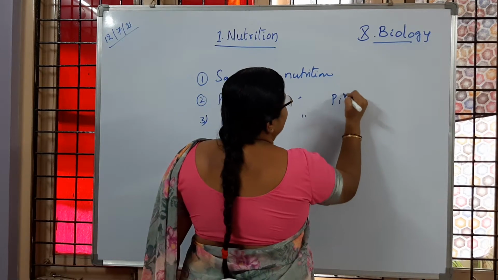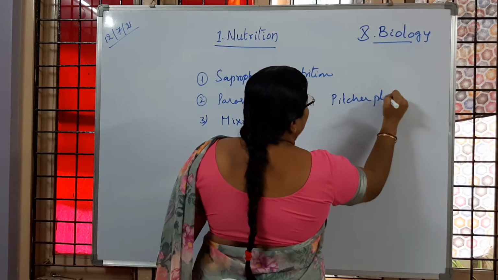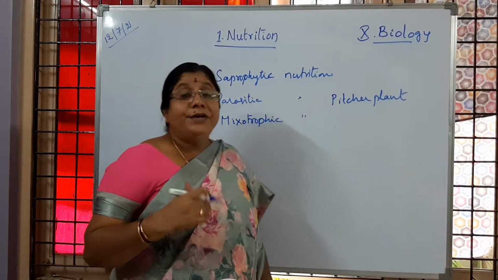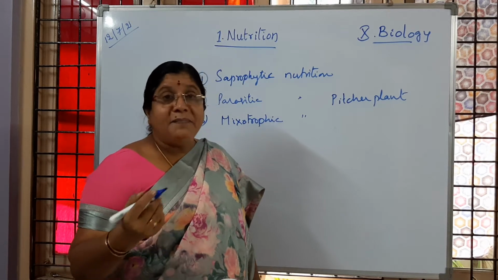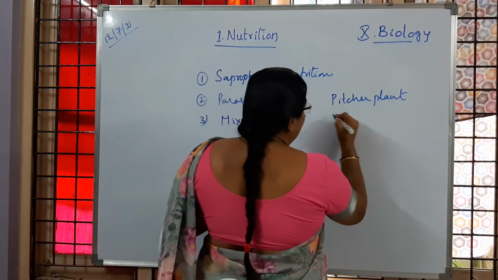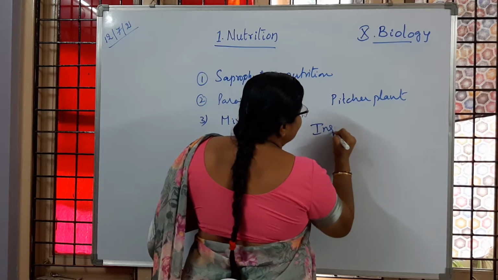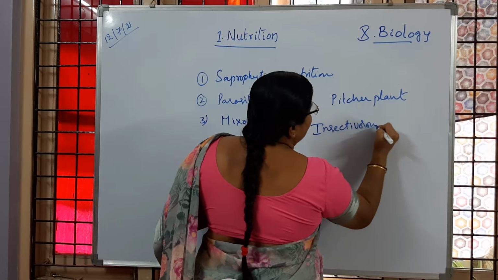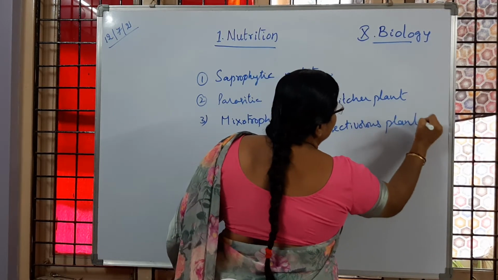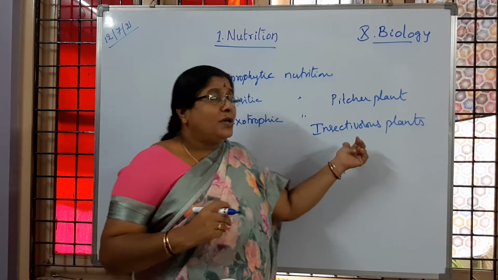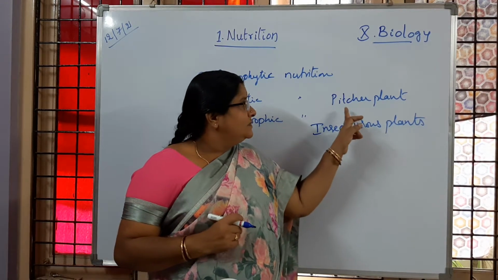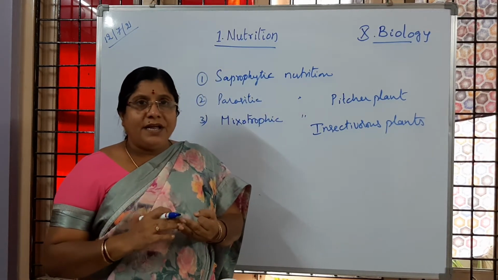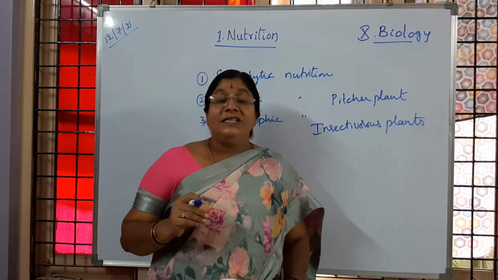Pitcher plant, Drosera, Utricularia, Nepenthes. Is it clear to children? These are called insectivorous plants. So in insectivorous plants, for example Nepenthes, Drosera, Utricularia, the pitcher plant we commonly call Nepenthes. Is it clear to you?